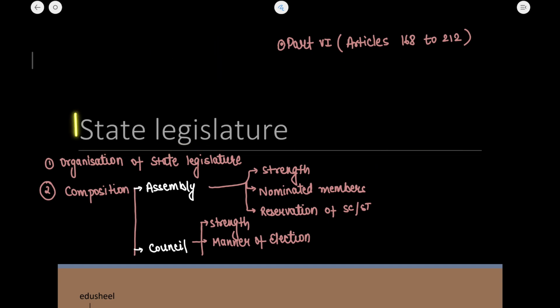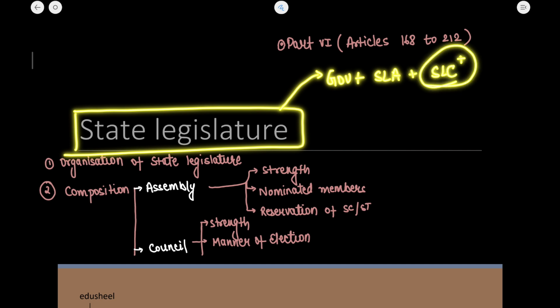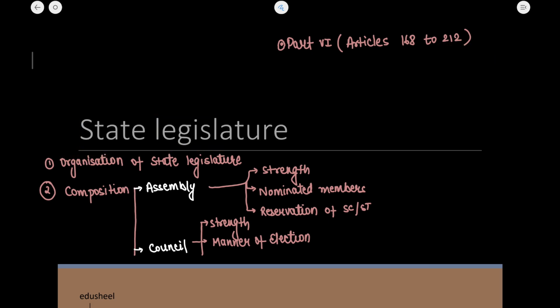So, to summarize this, you just need to know that the state legislature constitutes the Governor, the state legislative assembly, and the state legislative council in these 6 states. If there is no state legislative council, then the state legislature constitutes the Governor and the state legislative assembly. I hope these things are clear to you. Now, why is there a star mark on the state legislative council? Because when I taught you the